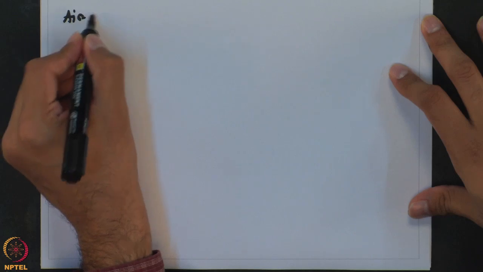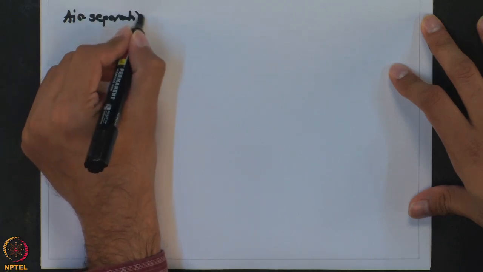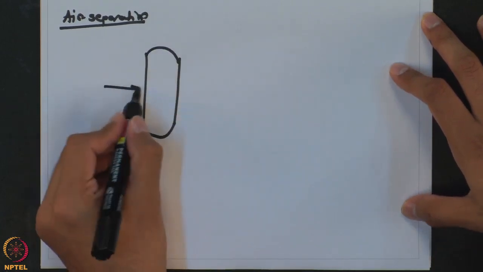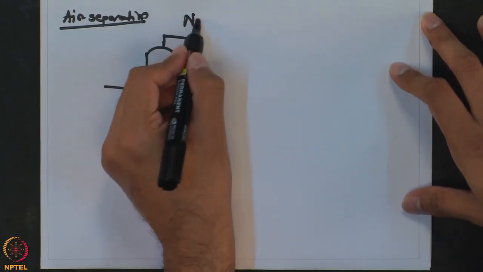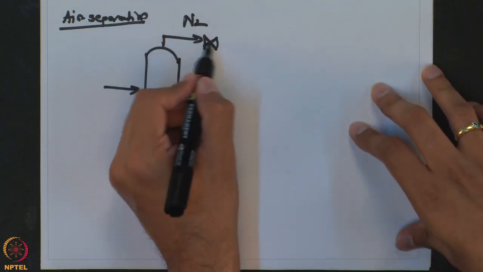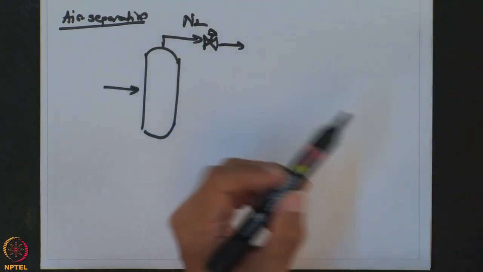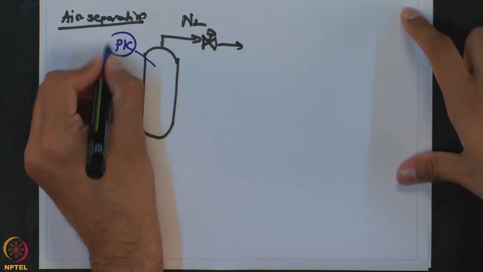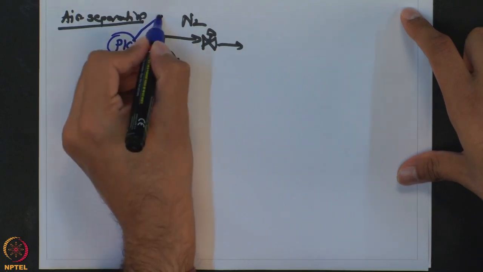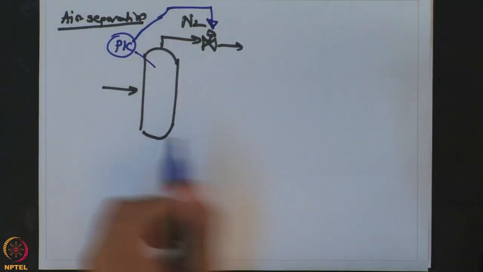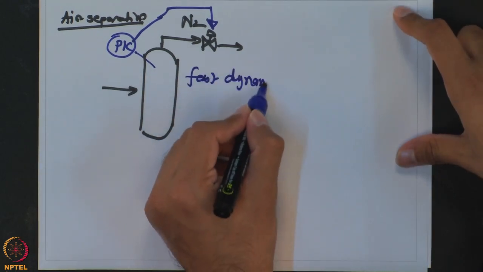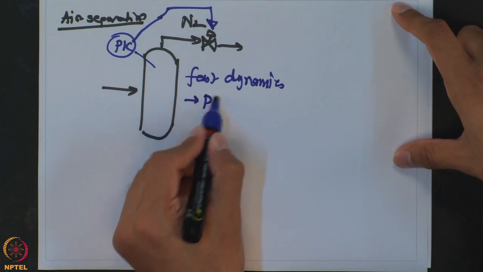When you talk about air separation, what you are going to get at the top of this column is nitrogen, which is gas. The way you can control the pressure inside this column is by simply measuring the pressure and accordingly changing this valve opening. This is a very fast dynamics. So, you can use a PI control.